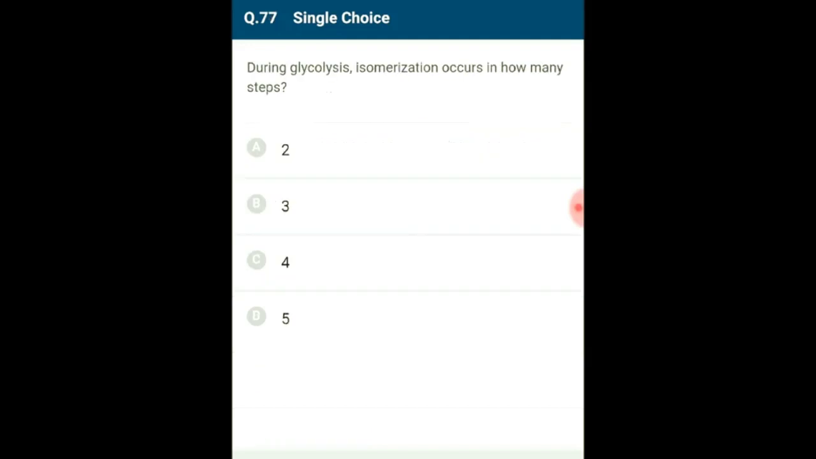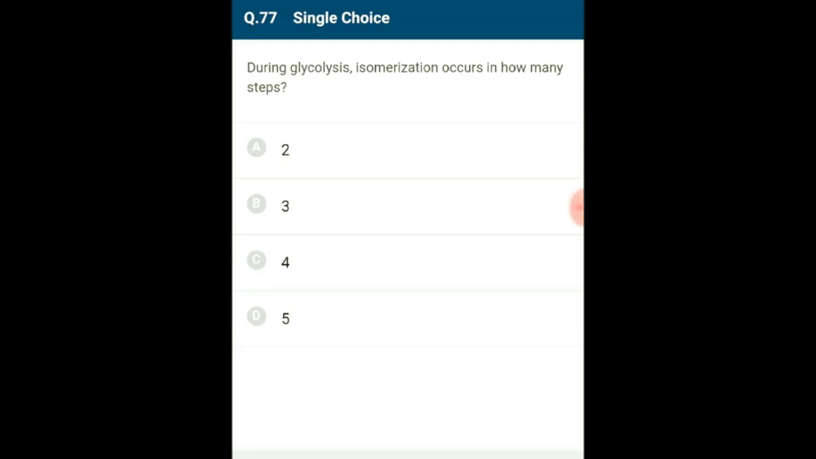Question number 77. During glycolysis, isomerization occurs in how many steps? During glycolysis, isomerization occurs in 3 steps. During the conversion of glucose 6-phosphate into fructose 6-phosphate, during the conversion of dihydroxyacetone phosphate into 3-phosphoglyceraldehyde, during the conversion of 3-phosphoglyceraldehyde into 2-phosphoglyceraldehyde.